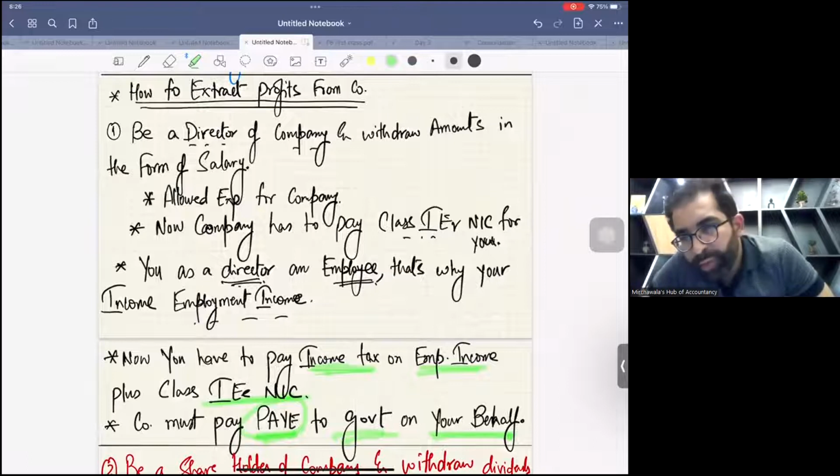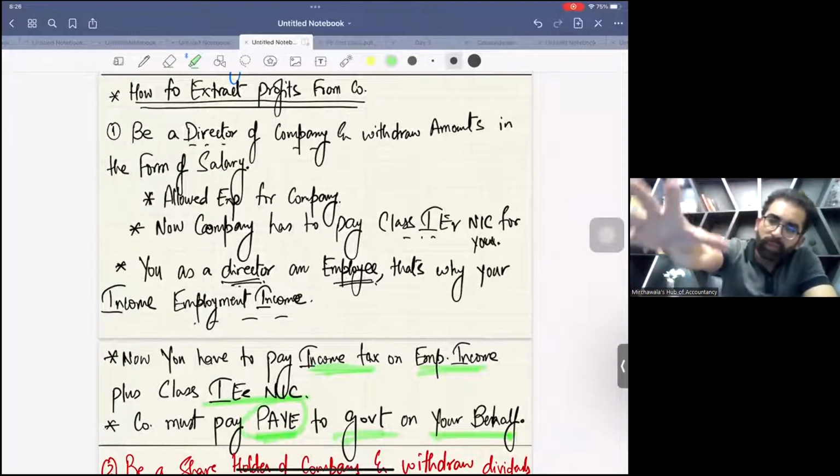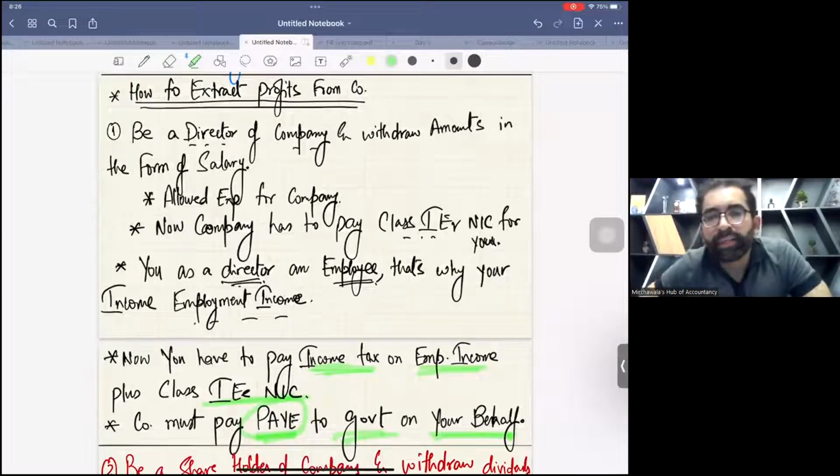Let us say you form the company, and now you are running business in the form of a company. So once again, you need to extract your funds. You need to extract cash from the company. The first method of extracting cash from the company is that you declare yourself as an employee. So these will be the implications. Please read it again, and don't just read it, but please think over it.